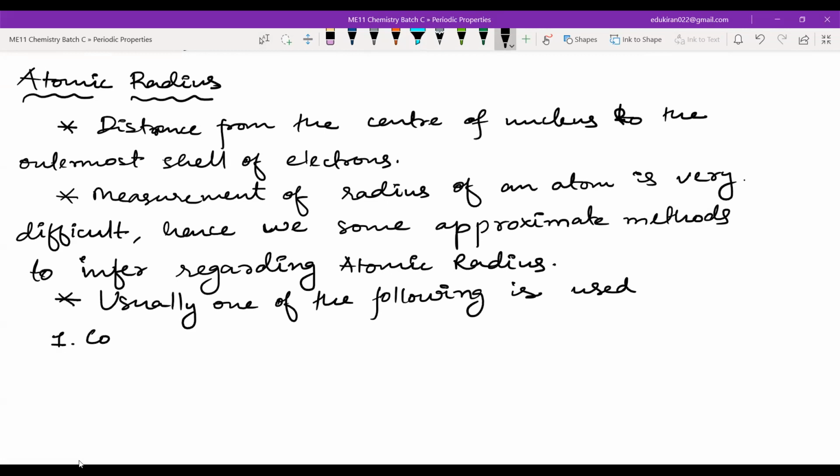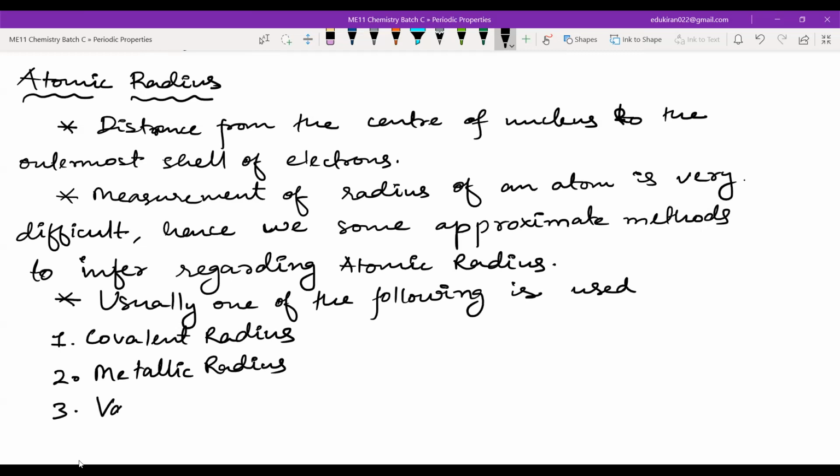First one is covalent radius. Second is metallic radius. Third is van der Waal radius.